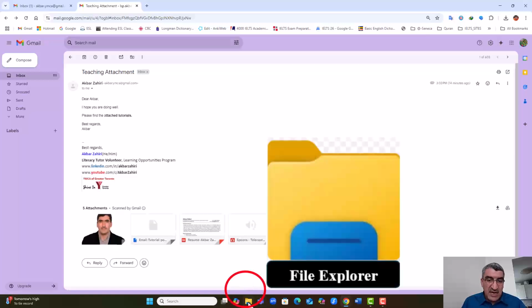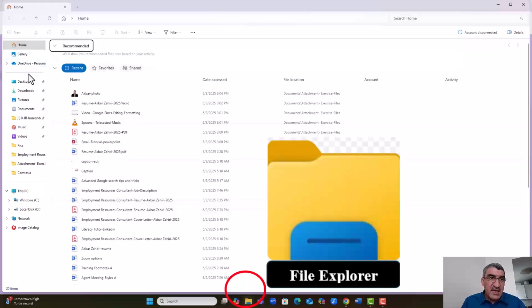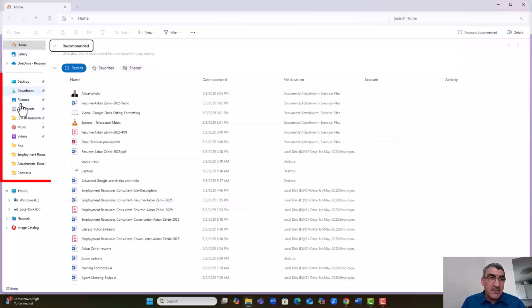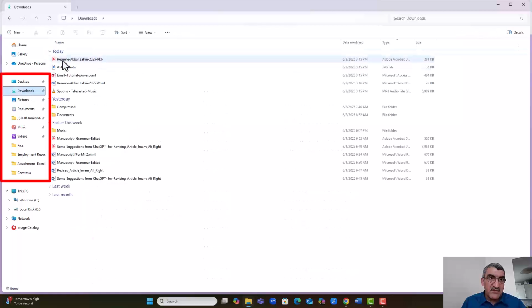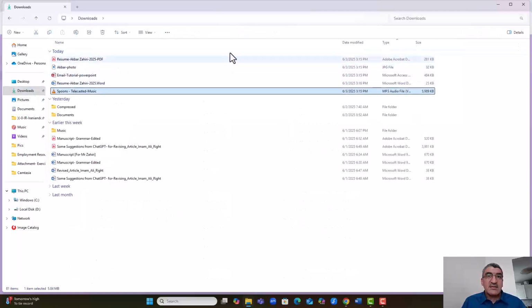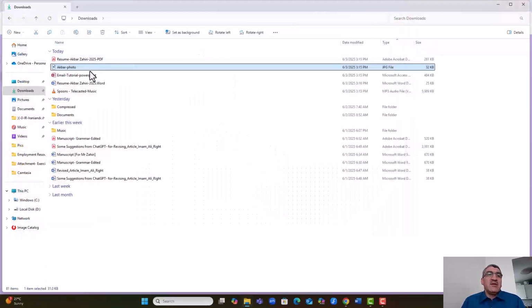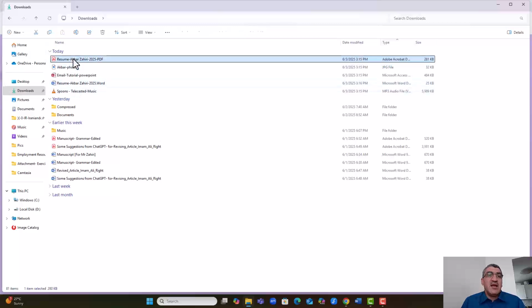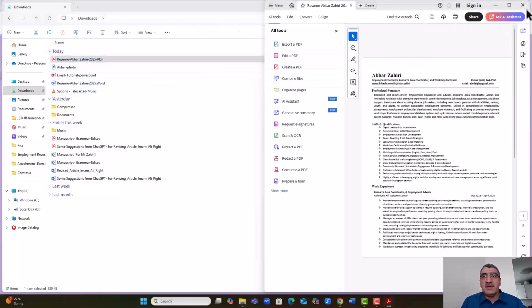Here on the taskbar, you can go to your File Explorer. You see File Explorer, open it. When you open it, here on the left side, because they are downloaded here, go to Downloads. When you go to Downloads, you can see the files that you have downloaded. You can click and open them, use them, and anything that you want to. For example, if I want to open my resume, it will open like this.